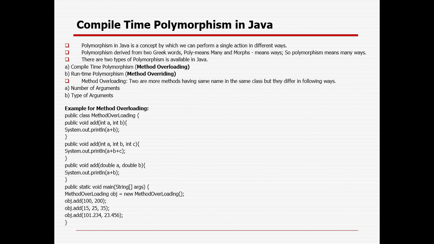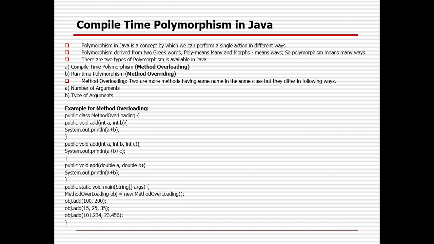Suppose you want to perform the same operation, say add. Sometimes you have two variables, sometimes three variables, sometimes four variables, and the variable types can change. Sometimes you have only integers, sometimes doubles, sometimes floats. So your structure is getting changed, but the objective remains the same. That is called compile-time polymorphism.